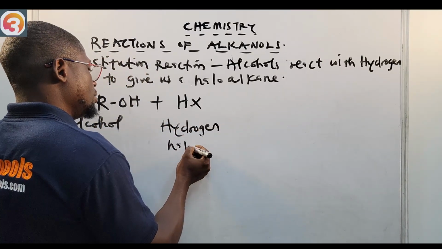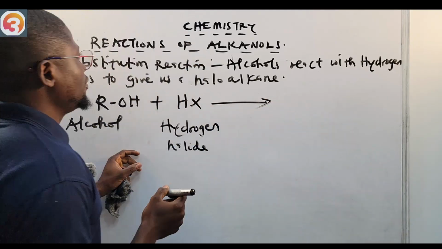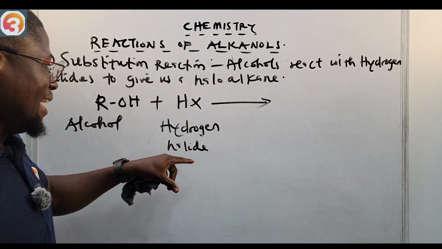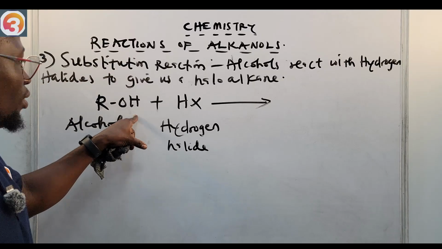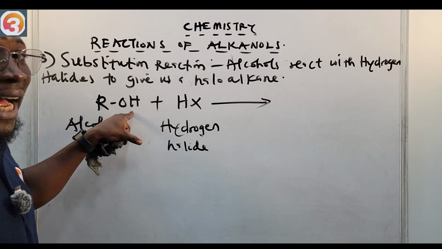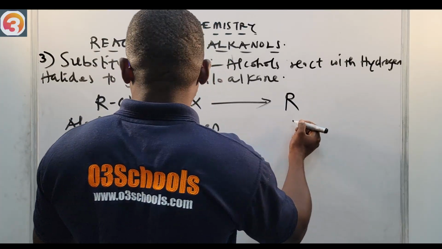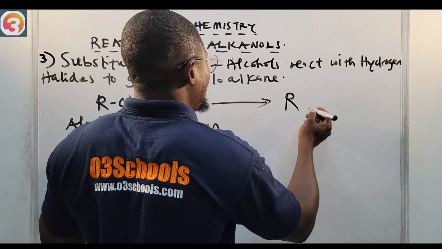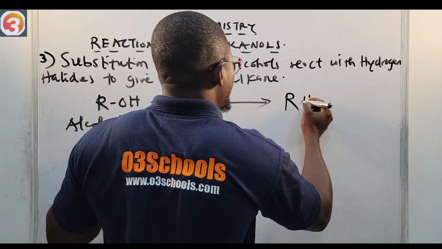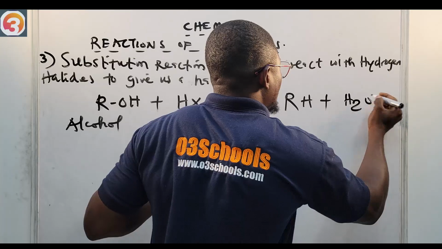Then this will give us a haloalkane, where the alcohol group has now been removed. So I'm going to have R-X, then plus water.